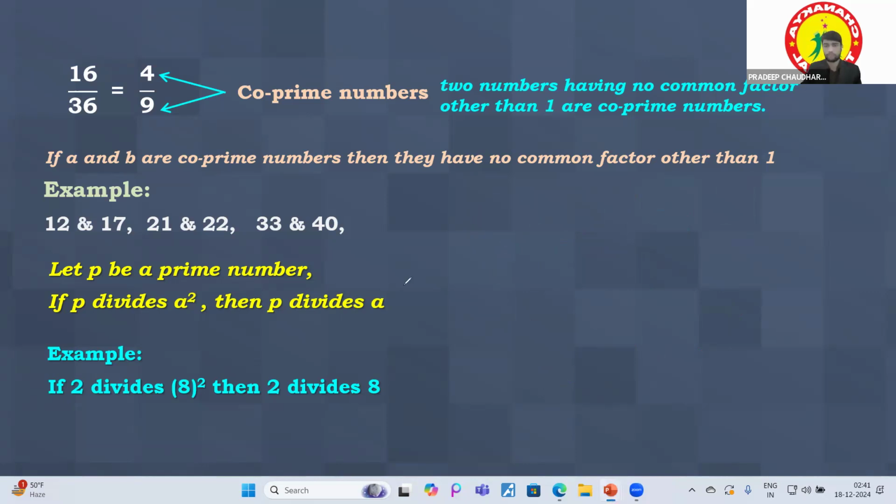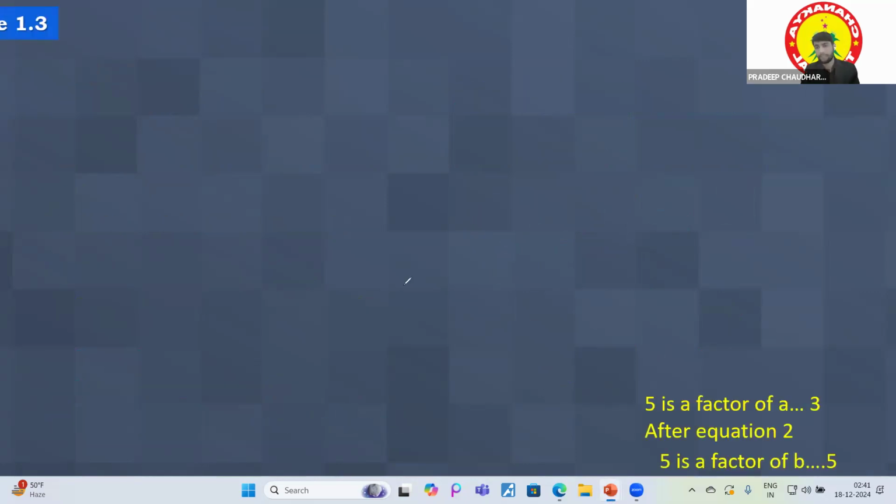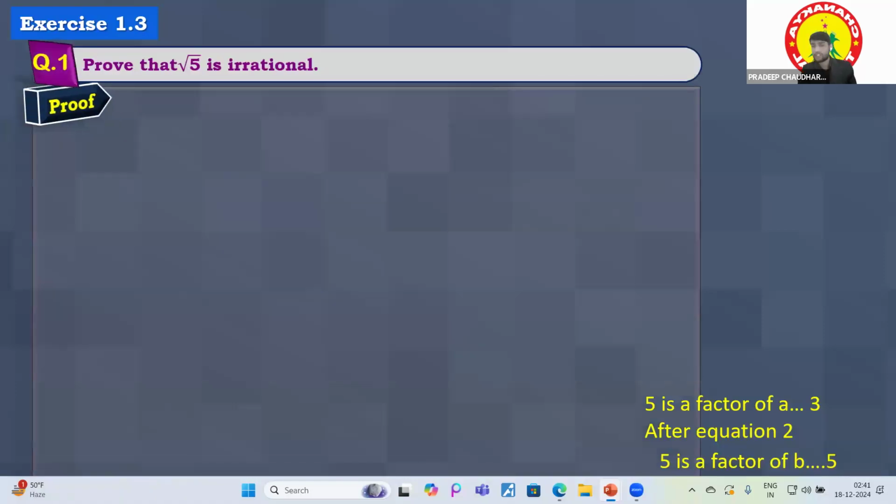Now let's move on. This is the important question that will definitely come in an examination: prove that root 5 is irrational, or prove that root 2 is irrational.